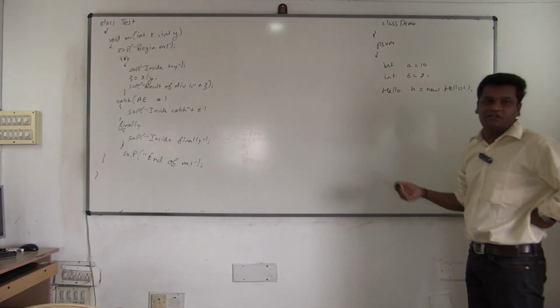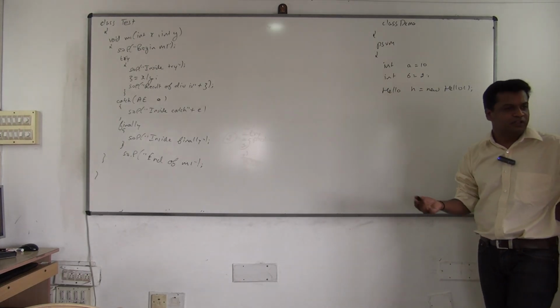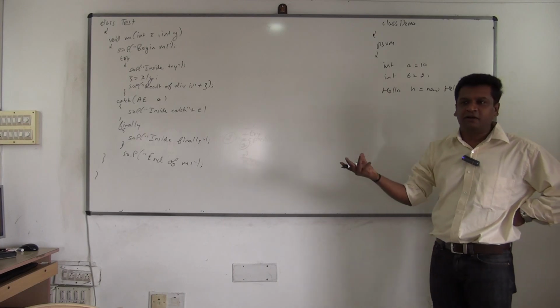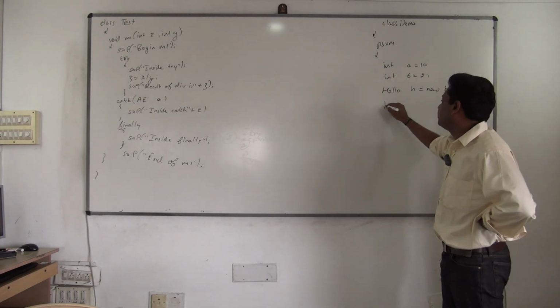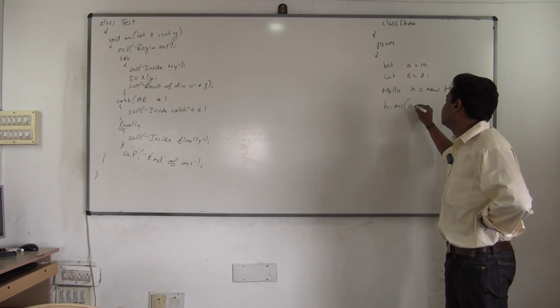I'll not write the logic because the logic is already there. I'll just invoke the method. Yes or no? Somebody has written the logic, so what will you do? You'll just use it. Obviously you created the object, and you're calling the method now with a and b.